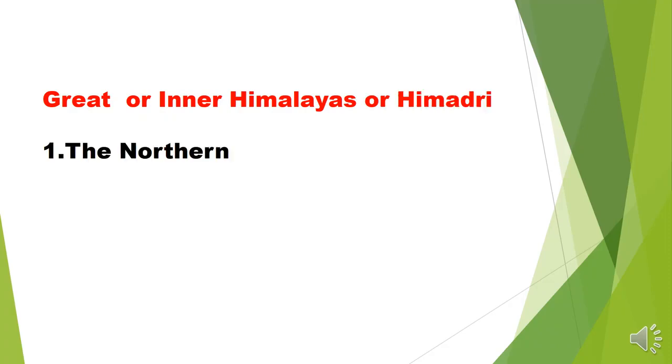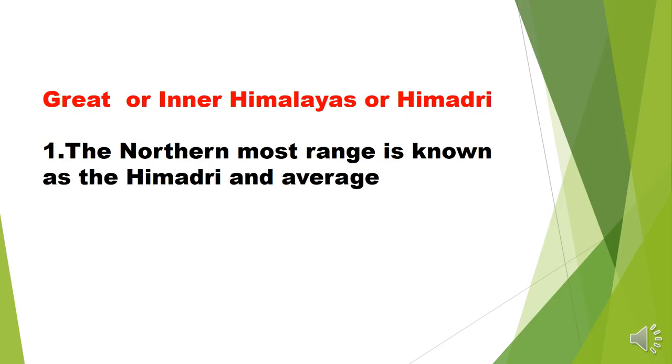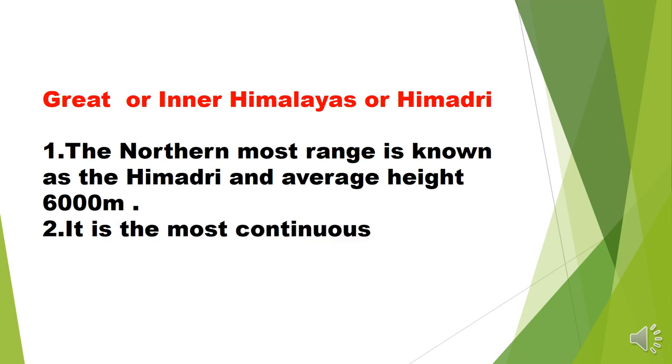And the next is the Great or Inner Himalaya, or Himadri. The most northern parallel range is called Himadri, and the average height of Himadri is 6000 meters. Himadri is the most continuous range of the Himalaya, and it covers the area from Jammu Kashmir to Arunachal Pradesh. In width, in Jammu Kashmir it is 400 kilometers, but in Arunachal Pradesh it is only 150.